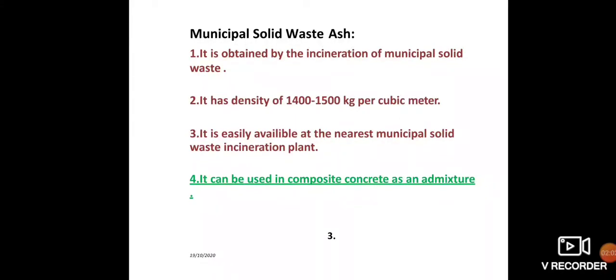MSW ash can be used in composite concrete as an admixture because it has cementitious property. In the table in the next slide we will see that SiO2 and CaO are two prominent parts of MSWA that are very important for cementitious property.